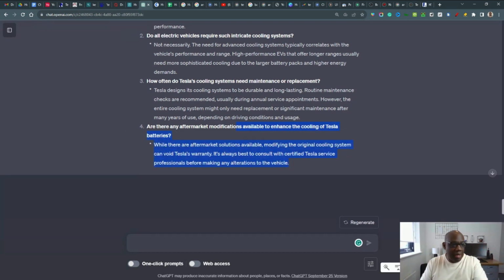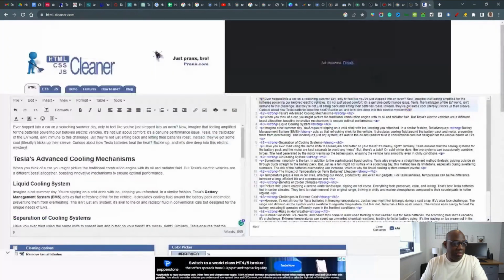So I'm absolutely happy with that. So I'm going to copy these down and then place them into HTML Cleaner. So as part of the editing process, we've rewritten the intro and we've added FAQs. This is already much more than what other ChatGPT articles are actually writing.